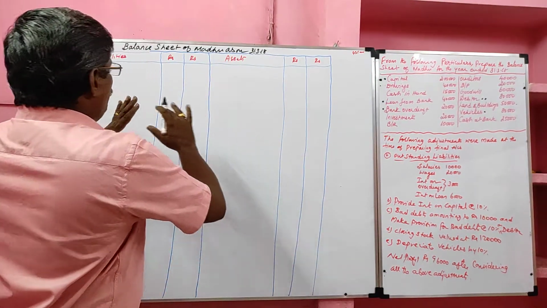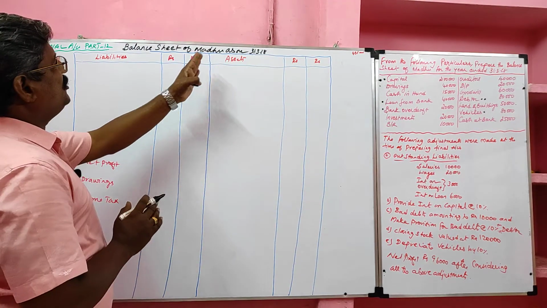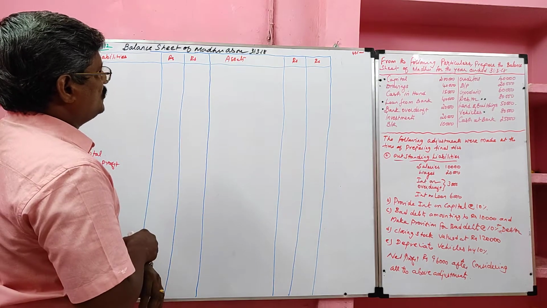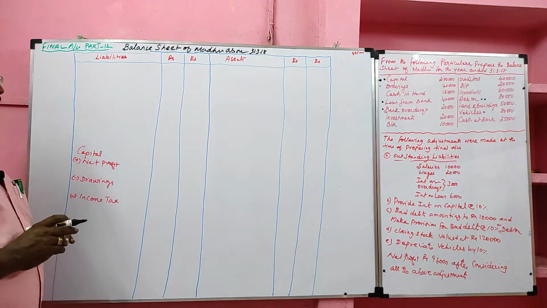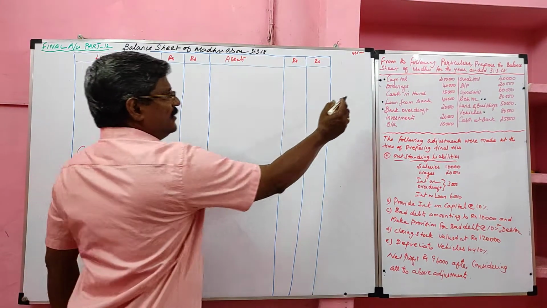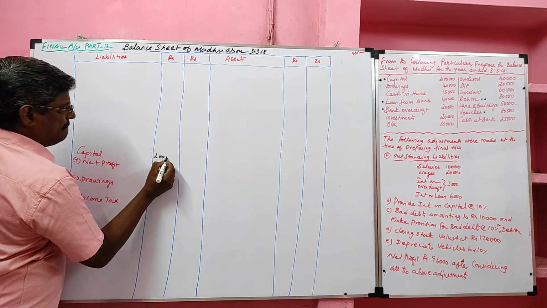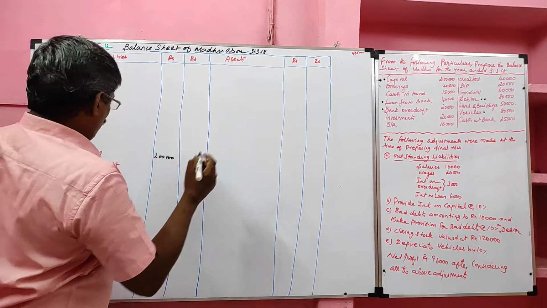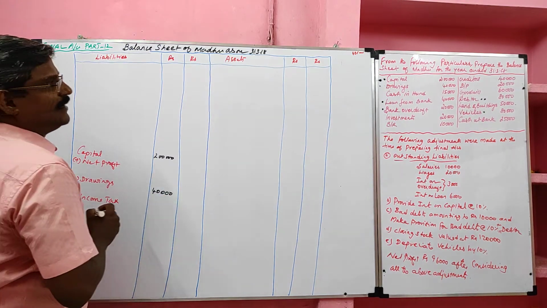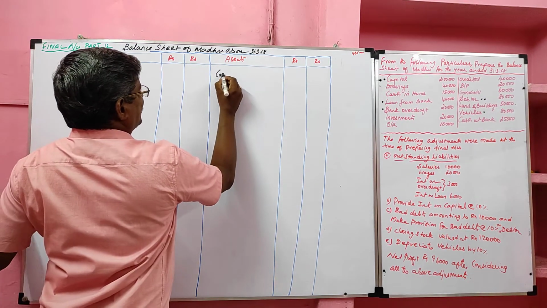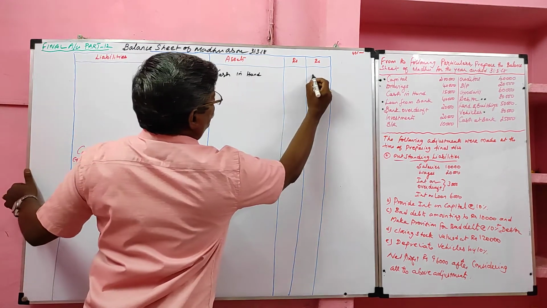Now before preparing balance sheet, first we have to draw the format. Balance sheet of Madhu as on 31st March 2018. Liability, asset. Capital plus net profit minus drawing minus income tax. Now the first item is capital. Value 2 lakh appears in the liability side. Next we have drawing. Drawing, liability side, to be deducted from capital. Then cash in hand. It is an asset, 15,000.